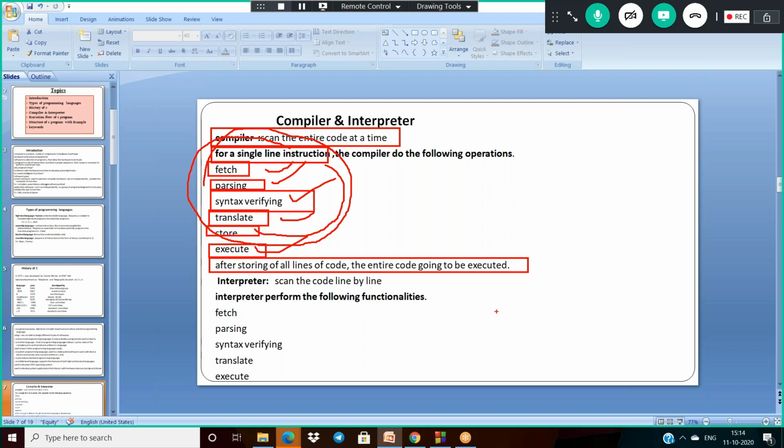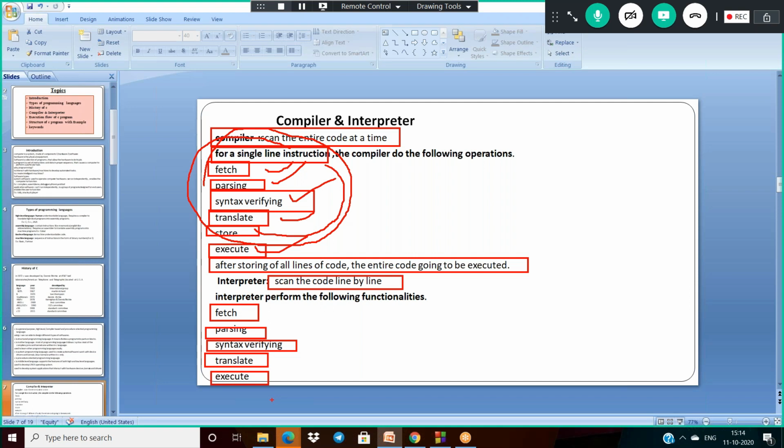But what about the case of the interpreter? The interpreter scans the code line by line. That means for a single line instruction, it performs fetching, parsing, syntax verifying, and directly translating. After that it is executed, but it is not stored. For each and every line of instruction, it performs these operations.